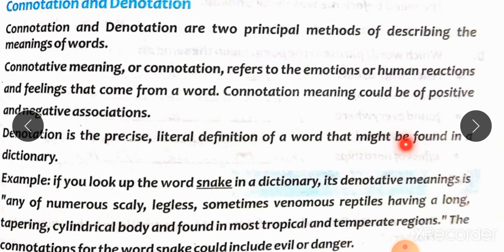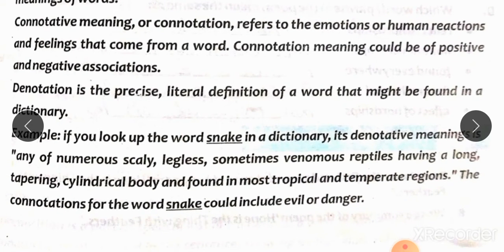Connotation meaning could be of positive and negative association, while denotation is the precise literal definition of a word that might be found in a dictionary. For example, if you look up the word snake in a dictionary, its denotative meaning is any of numerous scaly, legless, sometimes venomous reptiles having a long, tapering, cylindrical body and found in most tropical and temperate regions. The connotations for the word snake could include evil or danger.